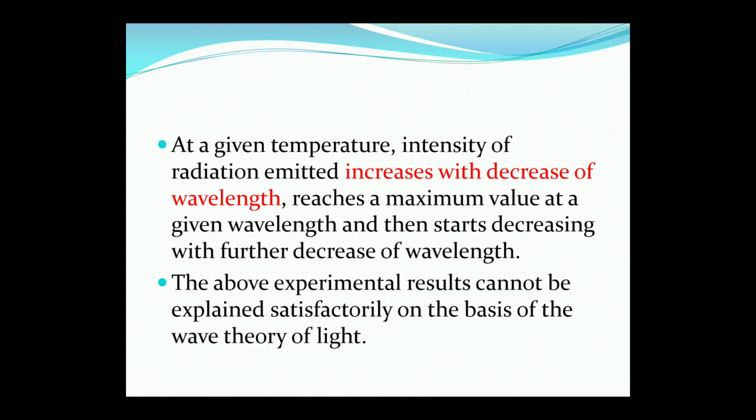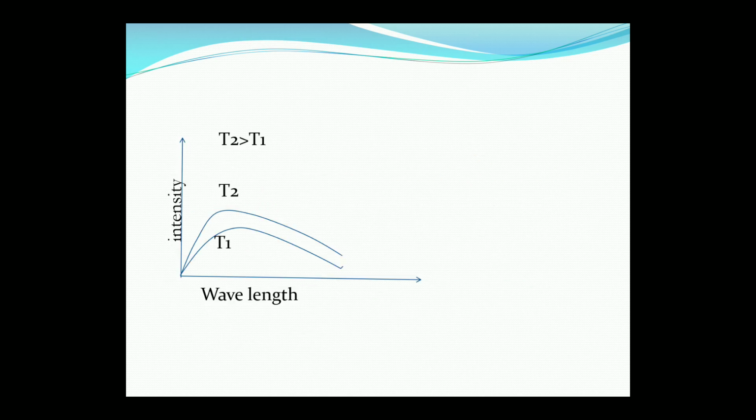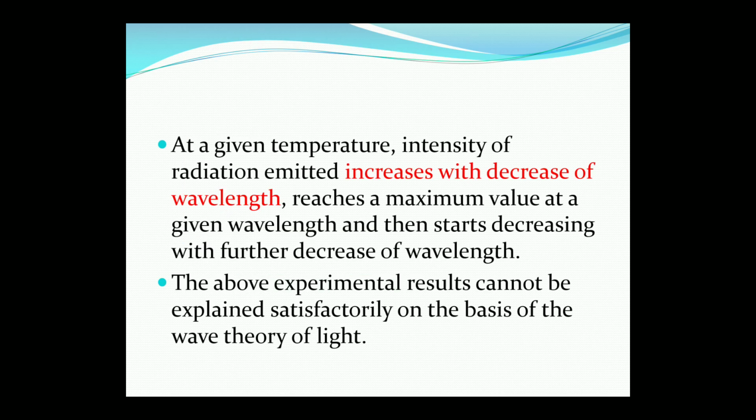Now this is the plot between the wavelength and the radiation intensity. You can see here two radiation curves that have been given at temperatures T2 and T1. So T2 is always greater than T1. With respect to this graph we can conclude that at a given temperature, the intensity of radiation emitted increases with the decrease of the wavelength. So it reaches a maximum value at a given wavelength and then again starts decreasing with further change of wavelength.